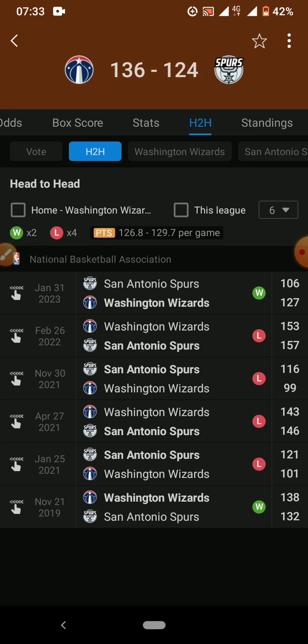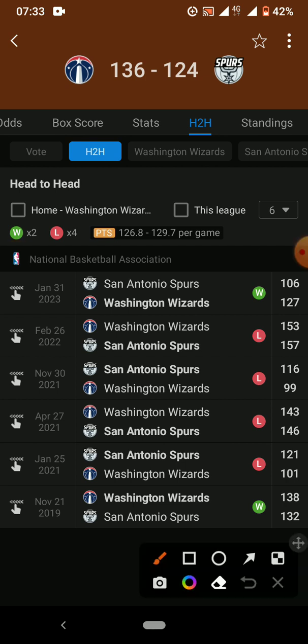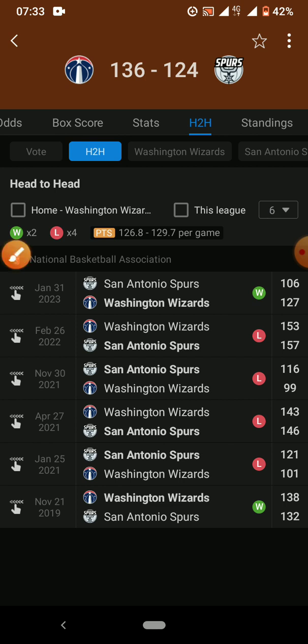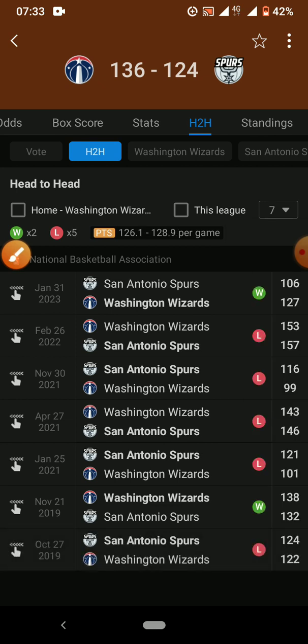Something I want you guys to be careful with is this little drop down arrow here. Let me show you guys this. There is something there that you need to see. As you can see, there is this 6 here. This 6 shows you the last 6 matches, but in some cases you may not find this 6 here. They will show 6, but one will be empty. So you go and you choose 7 to show their last 7 matches.